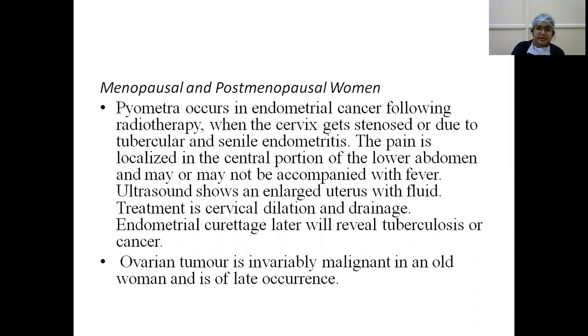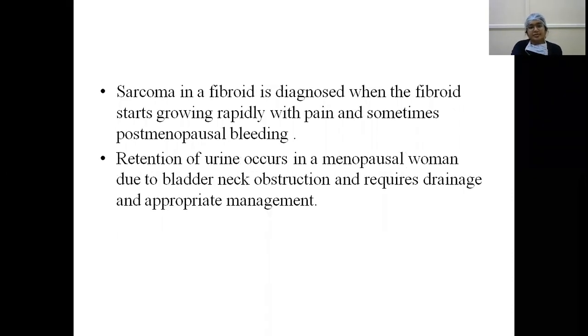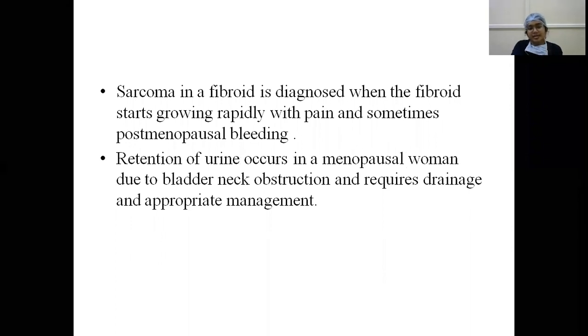Ovarian tumor is invariably malignant in old women and is of late occurrence. Sarcoma in a fibroid is diagnosed when the fibroid starts growing rapidly with pain and sometimes postmenopausal bleeding, which is rare. Retention of urine occurs in postmenopausal women due to bladder neck obstruction, might be because of prolapse of the uterus, and requires drainage and appropriate management. Acute retention of urine also causes lower abdominal pain.